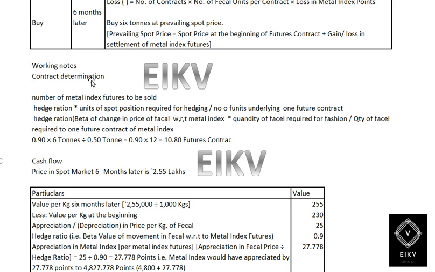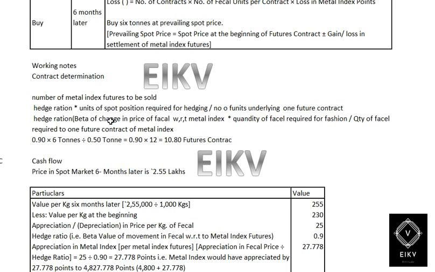So the working notes would be contract determination, which is 10.8 contracts. I will show you how we reach that number. The number of metal index future contracts to be sold equals hedge ratio into number of spot position required for hedging, divided by number of units underlying one future contract.